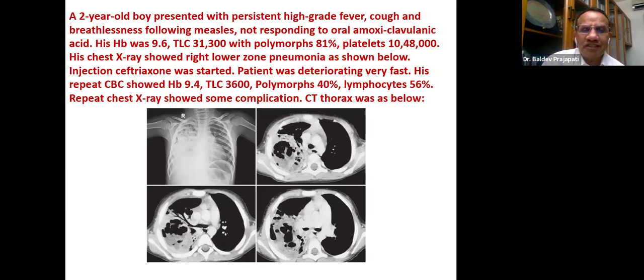Injection ceftriaxone was started. The patient was deteriorating very fast. His repeat CBC after this deterioration showed Hb 9.4, total count now 3,600, polymorphs 40%, lymphocytes 56%. Repeat chest X-ray showed some complication. This is the repeat X-ray and CT thorax. Pictures are shown below. I give you some seconds to concentrate on the pictures, then we'll go for the questions.